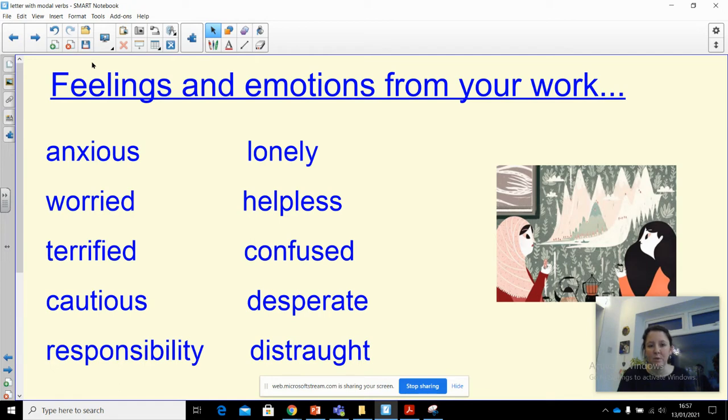So what you might want to do today is get your ideas together first, write it out. You might need to cross bits out, add bits in here and there. And then when you eventually finish your piece of writing, then you copy it out neatly and you send it over to me. I don't really want to see any work today with crossings out or scribbles. I want to see a beautiful piece of writing at the end of it. So let's have a look what I've done.